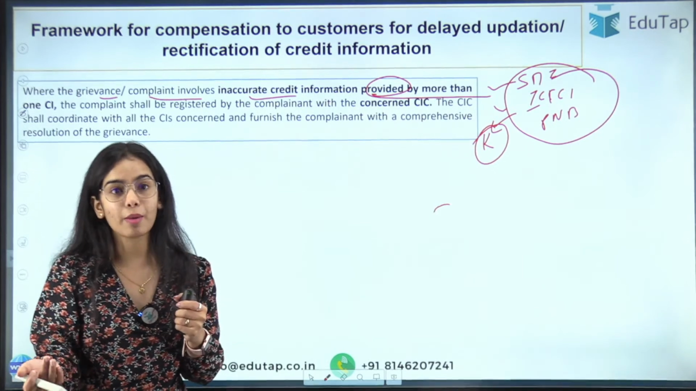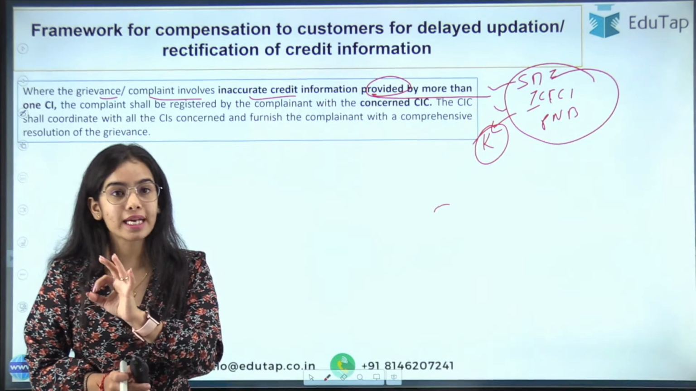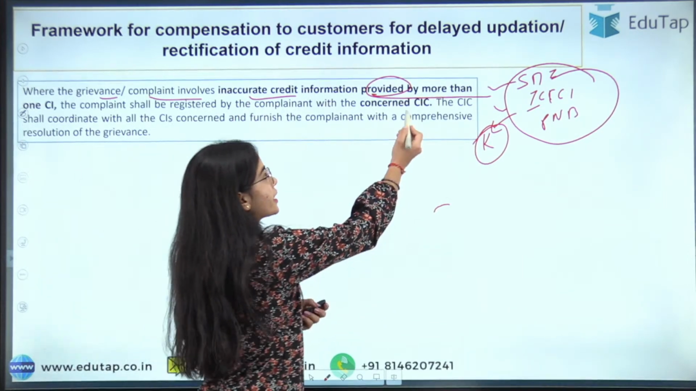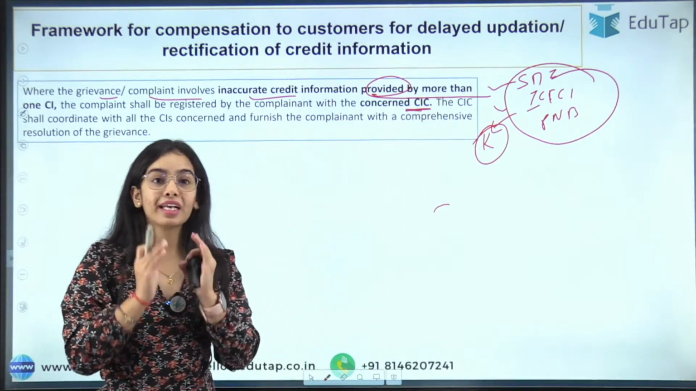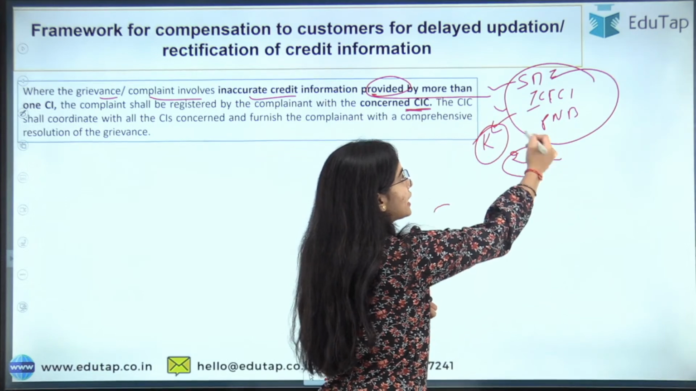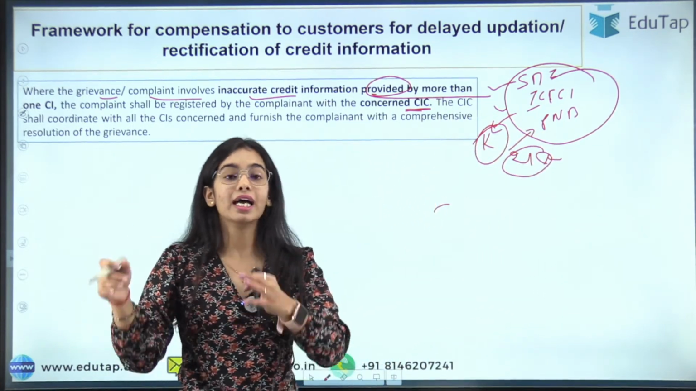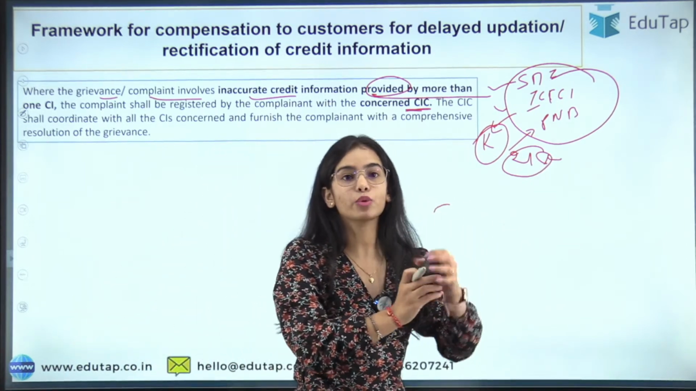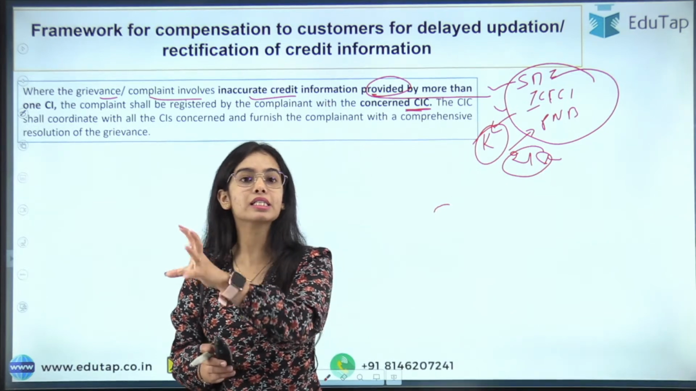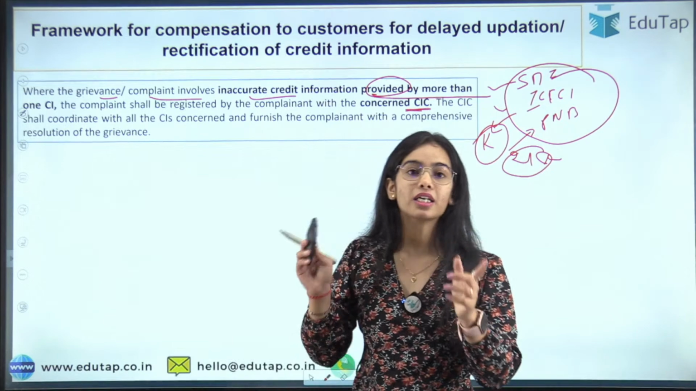a statement-based question can come on this, that if there are many credit institutions involved, then the complaint has to be raised with the credit information company, and the credit information company will give 21 days. Within the 21 days, the credit institutions have to update and rectify the data and provide the updated data to the credit information company, so that the credit information company has the remaining days to rectify it in the reporting also.